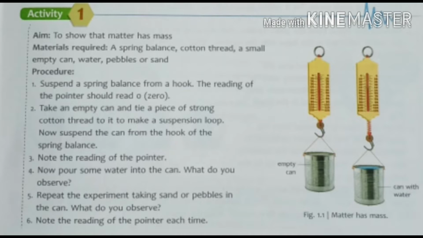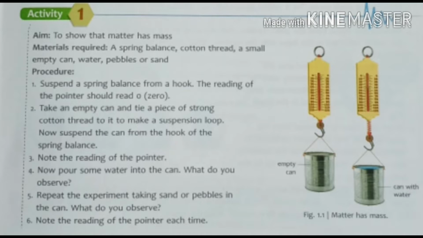Now pour some water in the can, and what do you observe? Repeat the experiment, taking sand or pebbles in the can. What do you observe? Note the reading of the pointer each time. Here we are taking objects like cotton thread, a small empty can, water, pebbles or sand, and every time we are weighing the mass.